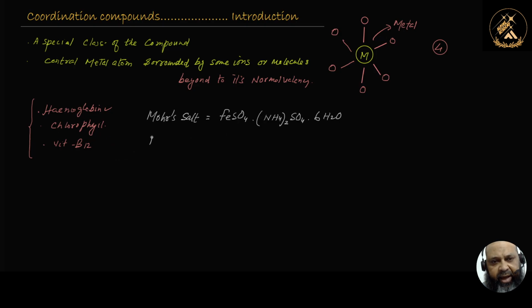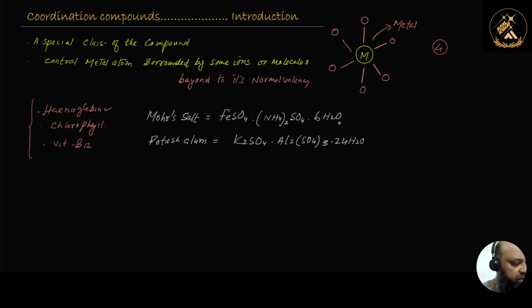Similarly, potash alum is also a double salt. It is K2SO4·Al2(SO4)3, three units are here, and 24H2O. It's a group of compounds, many of which you can observe around you. But why are they double salts?